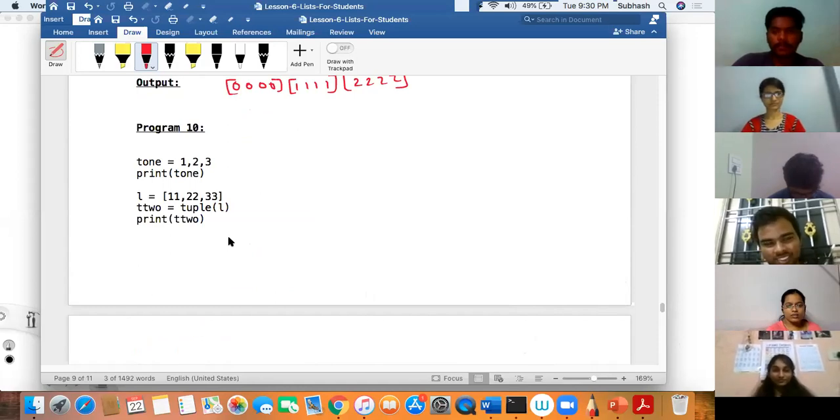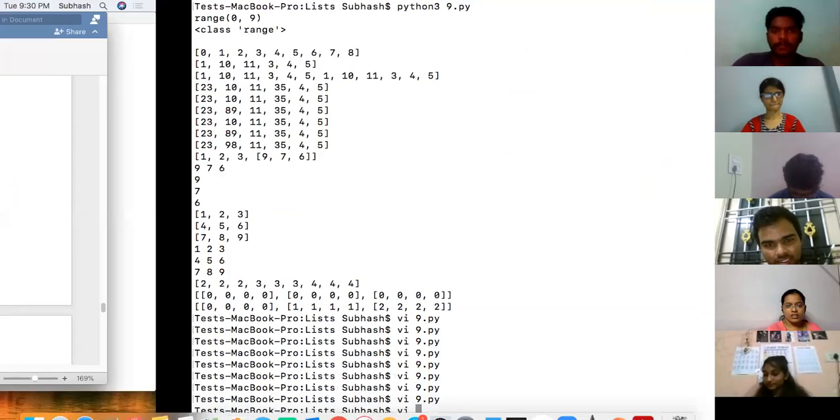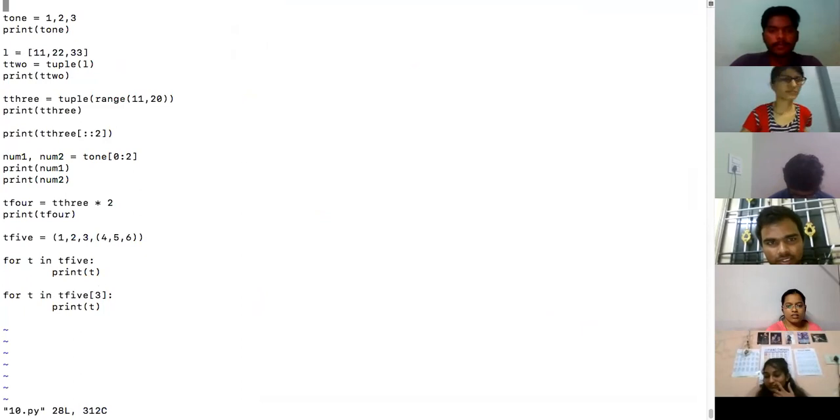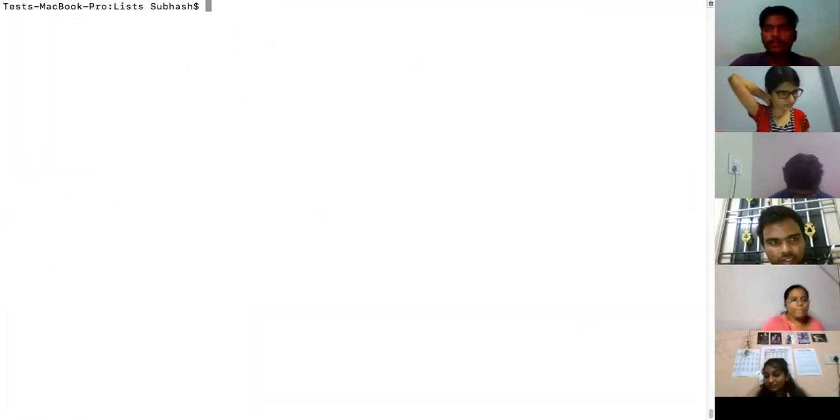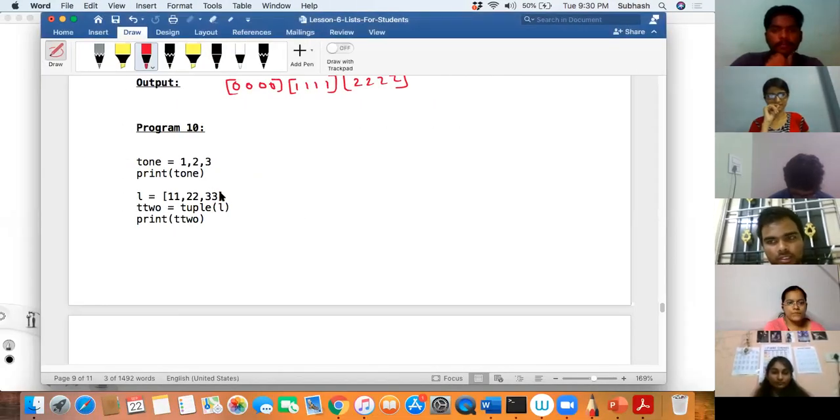1, 2, 3 will get printed, the first one. Wait, we'll see if that is there. What is the program number? 10. Okay. 1, 2, 3 will get printed. Okay, then what is this? 1, 2, 3 got printed. Okay, then this. Next one. Tell me, Ganapati, what are you waiting for?